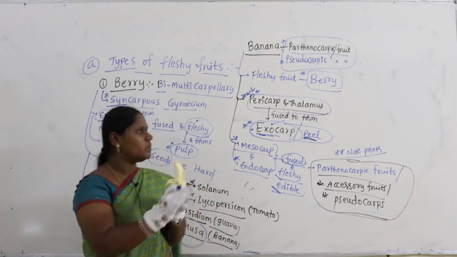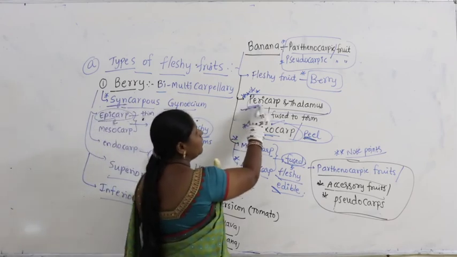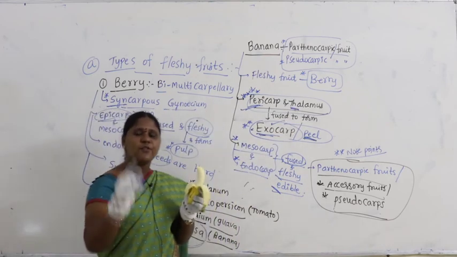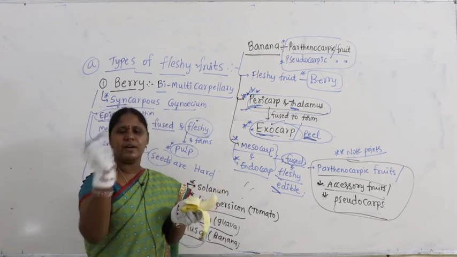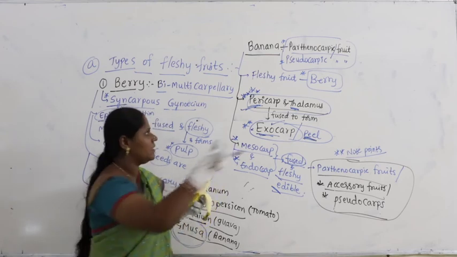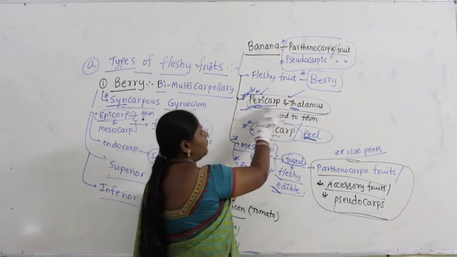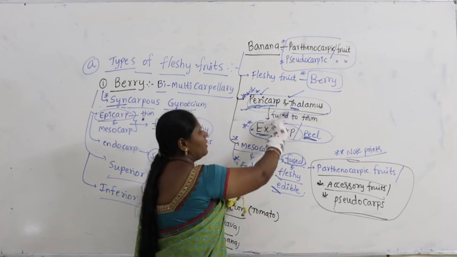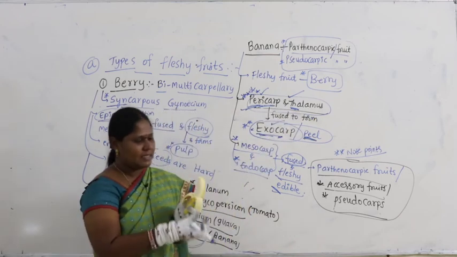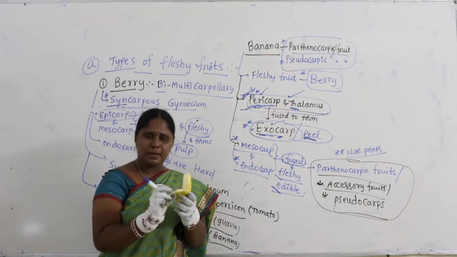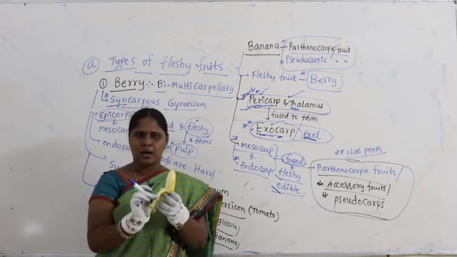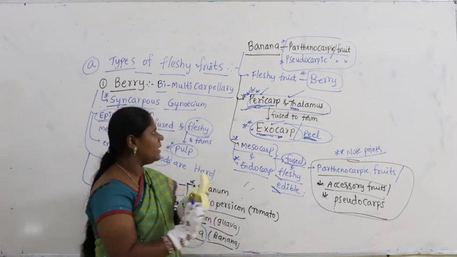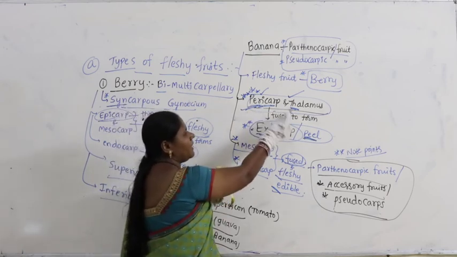How is the peel produced here? This is nothing but a combination of both pericarp and thalamus. At the time of fruit formation, the flower develops into fruit. The flower has thalamus. That thalamus fused with the fruit wall. What is the fruit wall? Pericarp. Pericarp and thalamus both are fused to form exocarp. So try to remember, sometimes they will ask you a question: the peel of banana, exocarp of banana, is produced by what? A combination of both pericarp and thalamus.